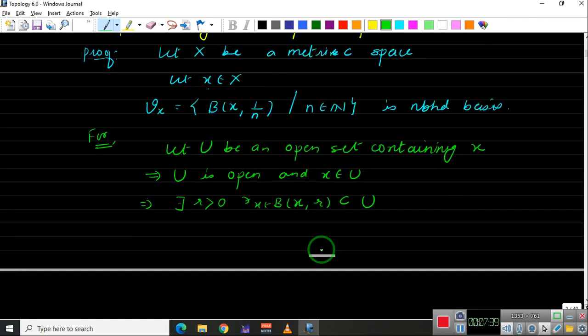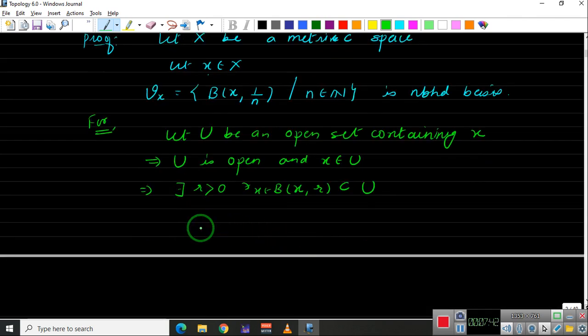And for showing this, our Archimedean property will come to our help. Right. So since we have r greater than 0, by Archimedean property we can say that there exists some n naught such that 1 upon n naught is less than r. Okay. So by Archimedean property, let us take that n naught.